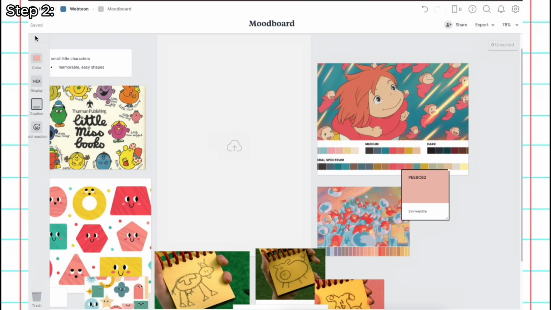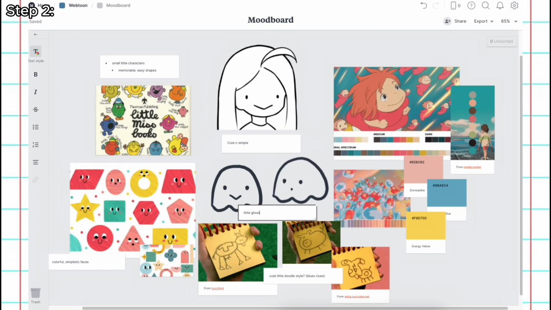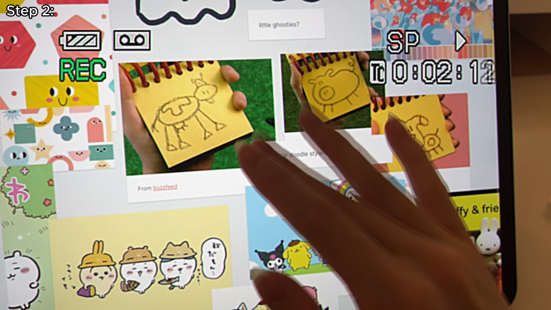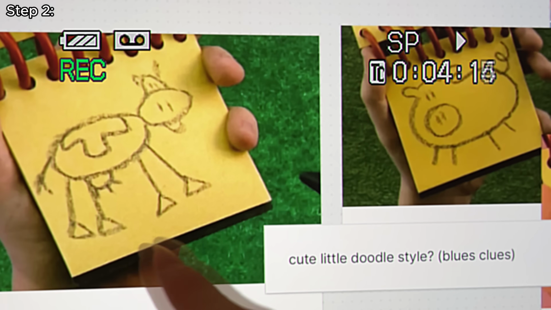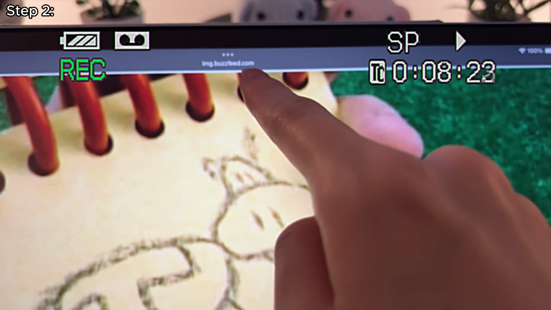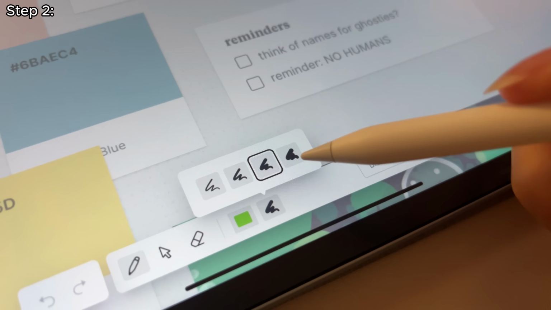And what I also really find helpful is if I drag a source over from Google into Milanote, it actually keeps a direct link of where you got that image from. So for example, here on my mood board, I dragged these Blues Clues drawings over from BuzzFeed. So if I click on this, it takes me to that website that I got it from, just in case I need to cite it or get more photos. I also relied on their drawing tool a lot.